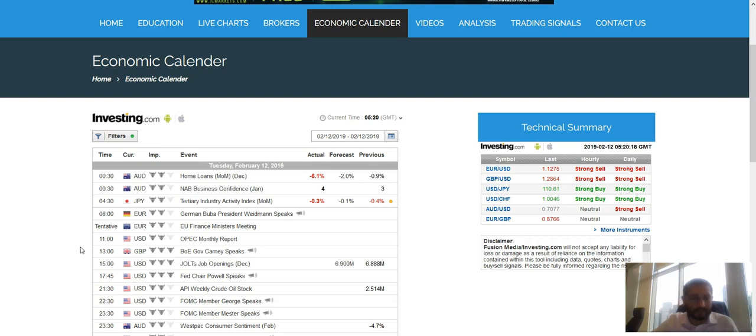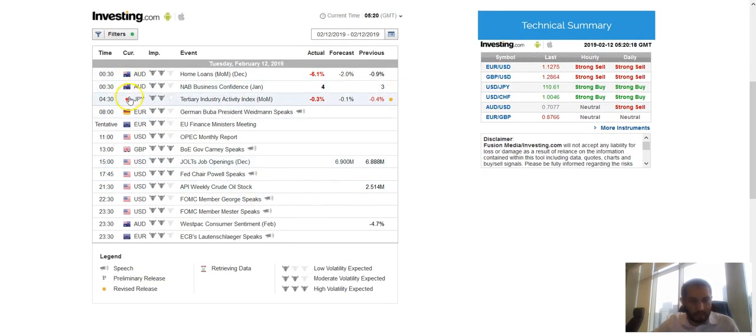Starting my analysis from the economic calendar, as you can see, we have already had a few news releases that caused volatility at 8 a.m. GMT. We have got news from the Eurozone. Again, the EU finance minister meeting is there from the European Union. From the States, we have got the OPEC monthly report, which is really important for oil and also the USD Canadian pair.